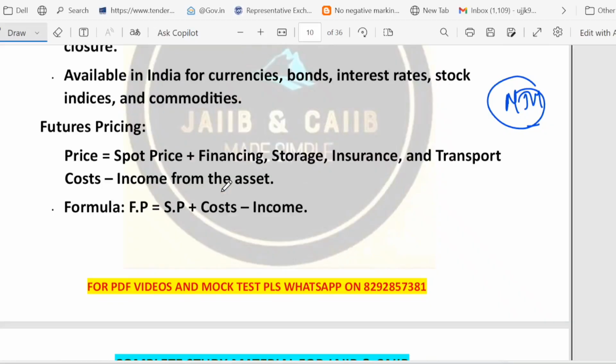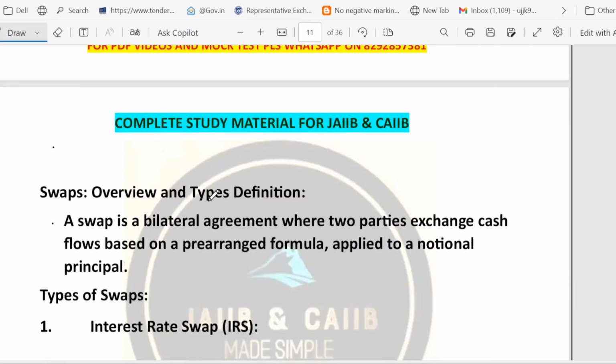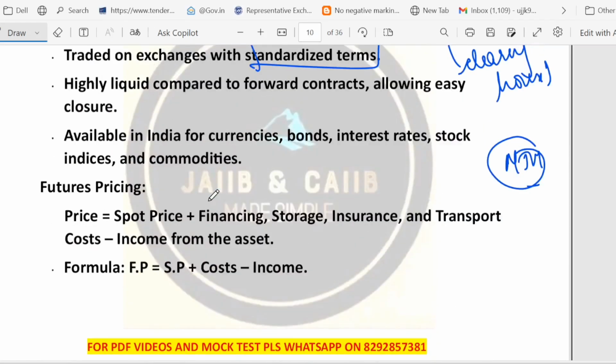Yes, there are some formulas, right? So swap, and okay, let's look at this formula. So the question is, how are futures priced? Let's look at the future pricing. So think of the future price as the spot price today plus the cost of holding the asset until delivery. This includes financing, storage, insurance, transport, minus any income the asset gives while you hold it, like dividend.